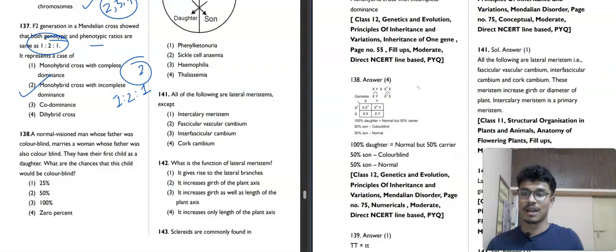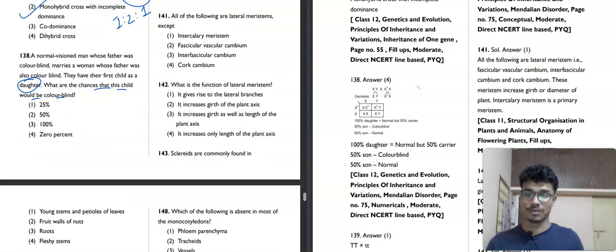What it is saying: a normal visioned man whose father was a colorblind man marries a woman whose father was also colorblind. They have their first child as a daughter. What are the chances this daughter would be colorblind? Okay, we'll solve this question. Just try to understand the concept. The first is a normal visioned man, that is XY. Colorblind is an X-linked recessive disorder.